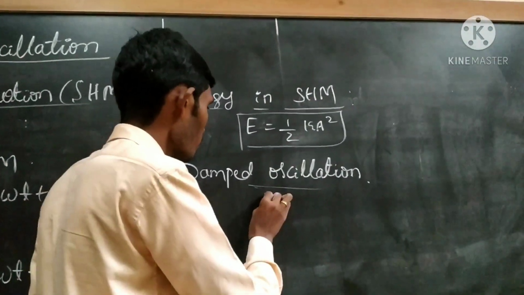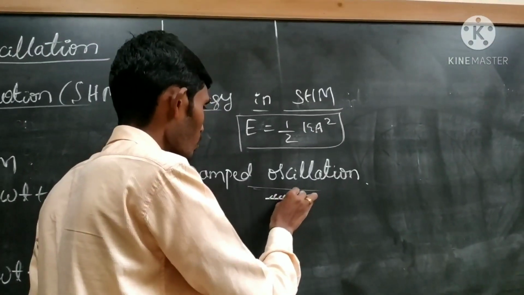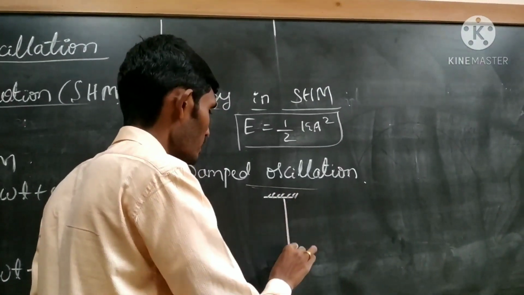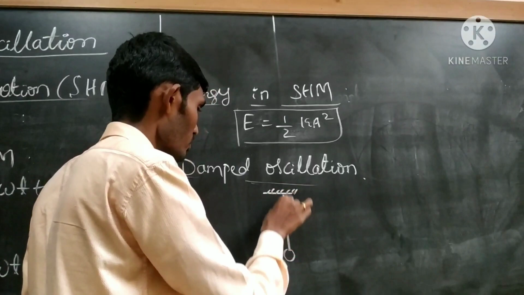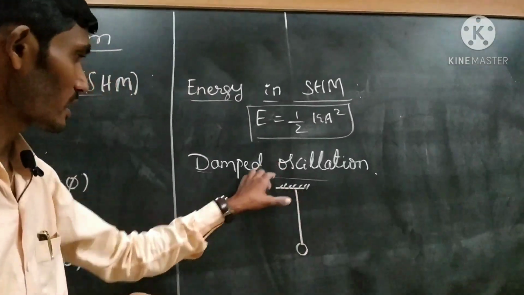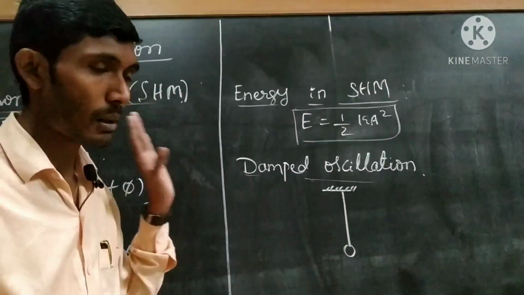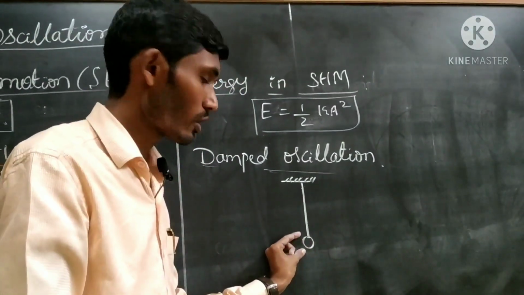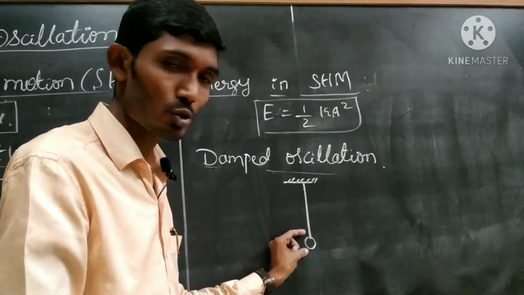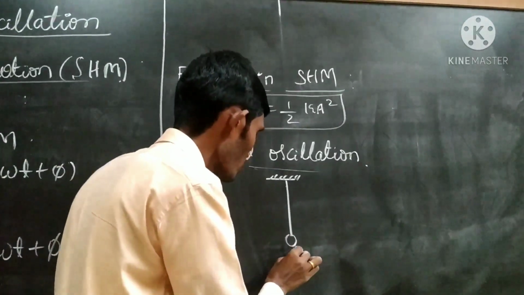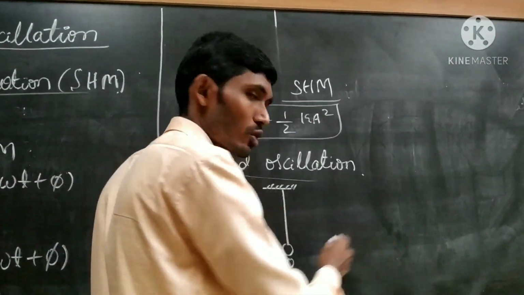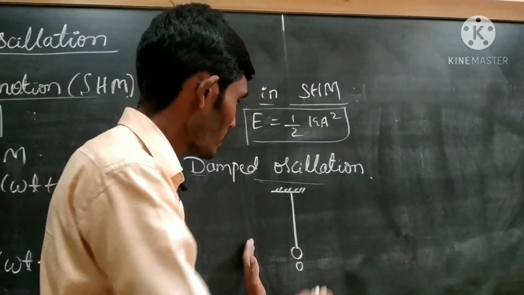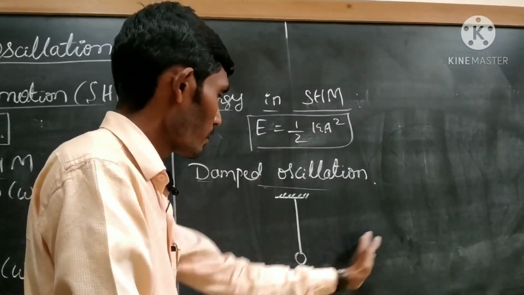I will take a simple pendulum. This is support and this is a thread and this is a metallic sphere, and this setup is called simple pendulum. Okay, so now I will apply the force on this pendulum bob, on this metallic sphere. Initially it is at position O. So let us observe one side movement. I will neglect the left side, and observe the right side movement, the right side path.